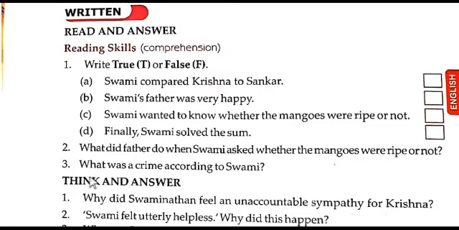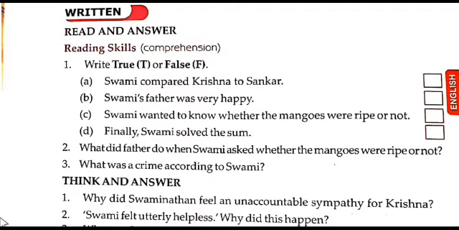Now let us go to the second one. The question: what did father do when Swami asked whether the mangoes were ripe or not? The answer is, his father regarded him for a while, then suppressing a smile, told him to do the sum first, then he would tell him if the mangoes were ripe or not.